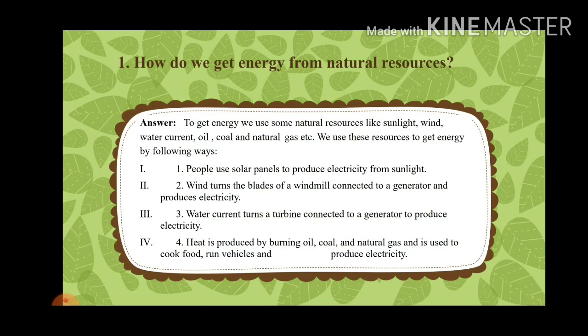From the sunlight we produce electricity by using solar panels on our rooftop. The wind turns the blades of a windmill, which is connected with a generator, and that will produce electricity. Water current turns the turbine connected to a generator, and it will produce electricity. And from burning gas, oil and coal, heat is generated, and it can be used to cook food or to run a vehicle or to produce electricity.